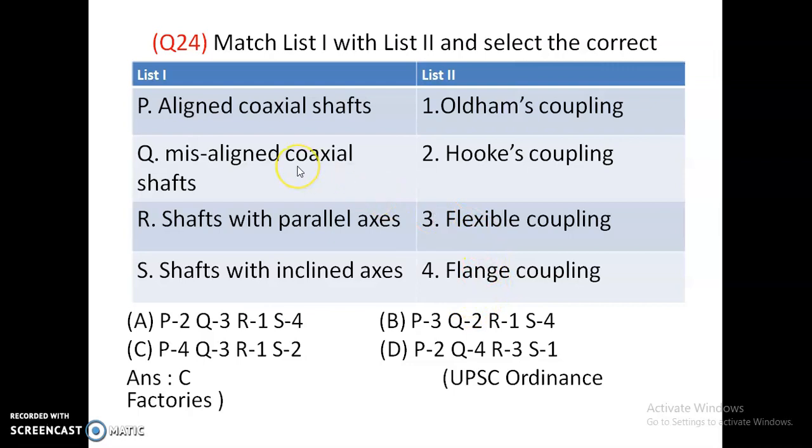Aligned coaxial shafts are connected by flange coupling. Misaligned coaxial shafts are connected by flexible coupling. Then shafts with parallel axis are connected by Oldham's coupling. Shafts with inclined axis are connected by Hooke's joint or the universal joint.